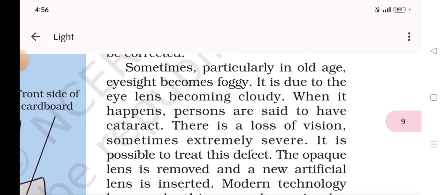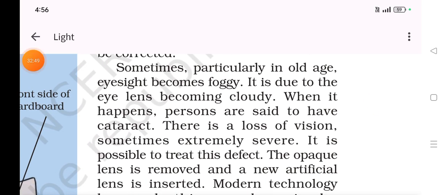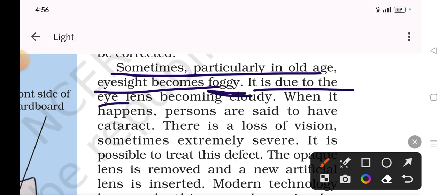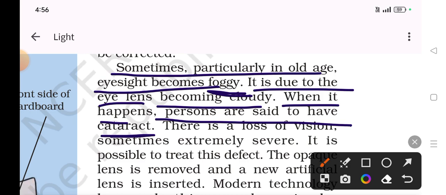Sometimes, particularly in old age, eyesight becomes foggy. Foggy means blurry. It is due to the eye lens becoming cloudy. When it happens, persons are said to have cataract. This is what cataract is.